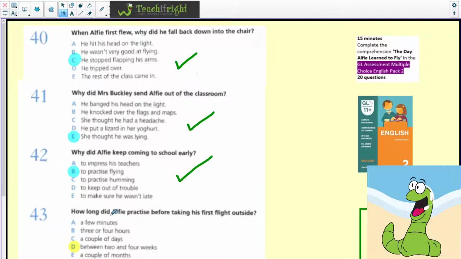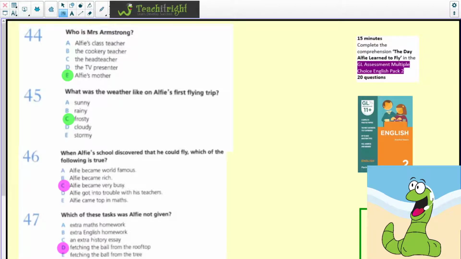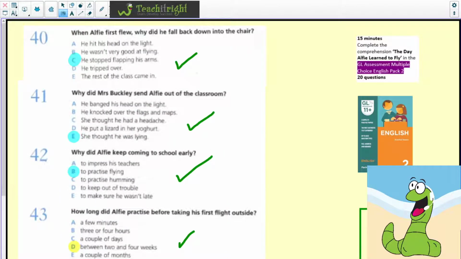Question 43. How long did Alfie practice before taking his first flight outside? Well, it was between 2 and 4 weeks. And again, it is worth going back to the text so you can see. And it says down here, a couple of weeks. And then there's also evidence here at the end of the month. So we can actually rule out all the other options based on that. So if we go back to the questions, a few minutes, no. 3 or 4 hours, a couple of days, no, because it's mentioned a couple of weeks. And it wasn't a couple of months. So it's between 2 and 4 weeks.